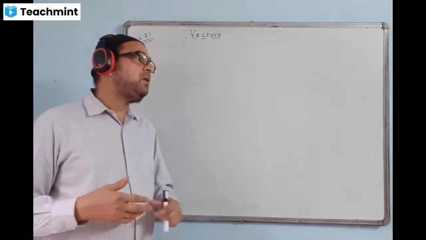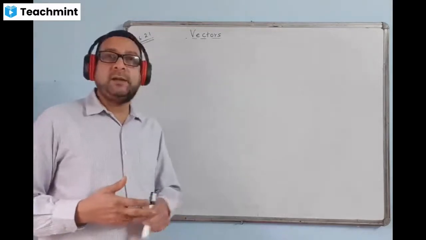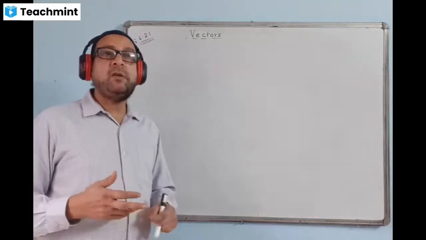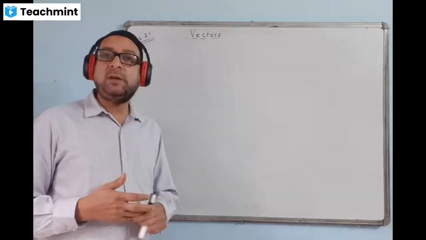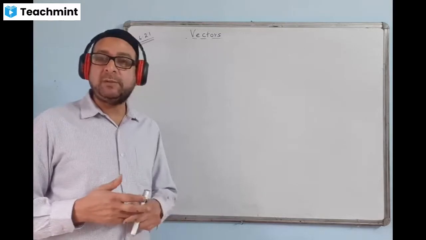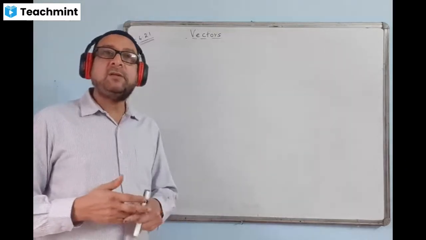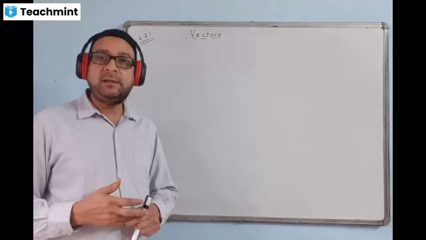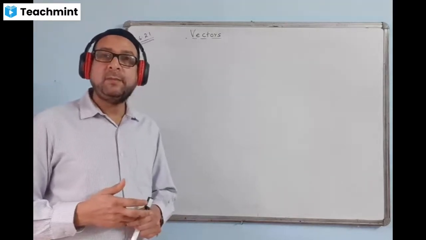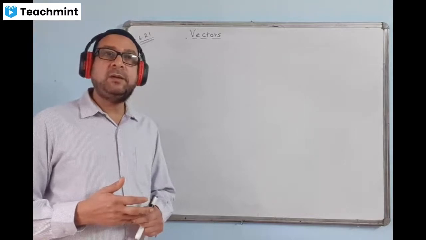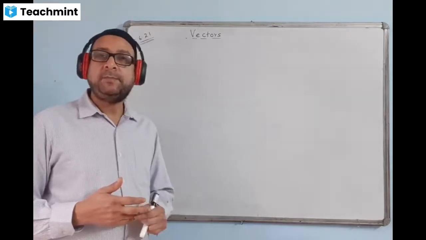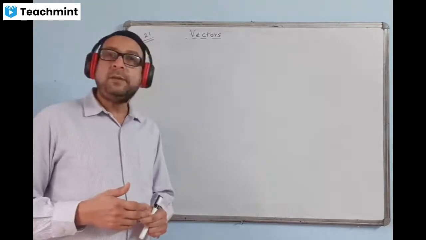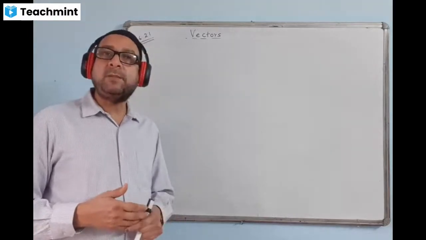Okay, in lower classes you learned what scalars are and what vectors are. There are two types of physical quantities, scalars and vectors. We say scalar quantities are those which have only magnitude but no direction, and vector quantities are those which have both magnitude and direction. You learned this in the lower class. Okay. What are the examples of scalars and examples of vectors?